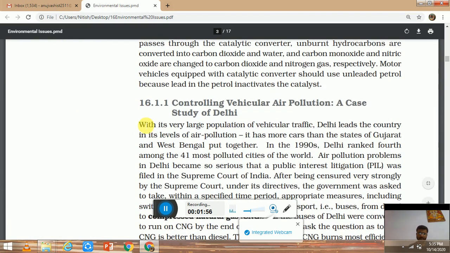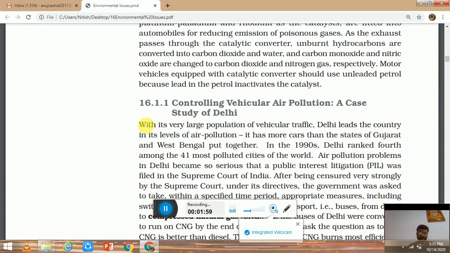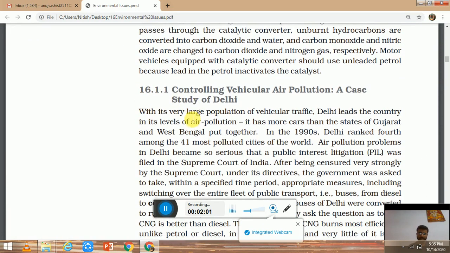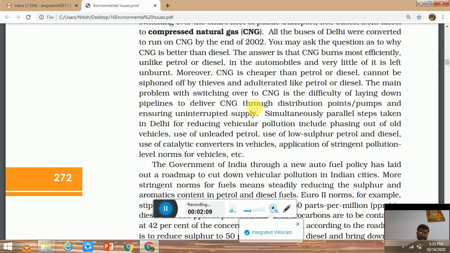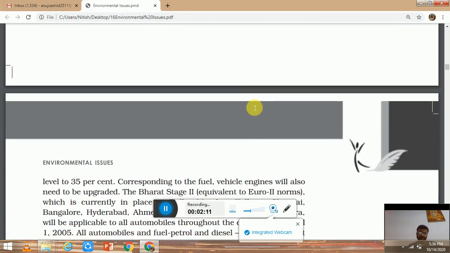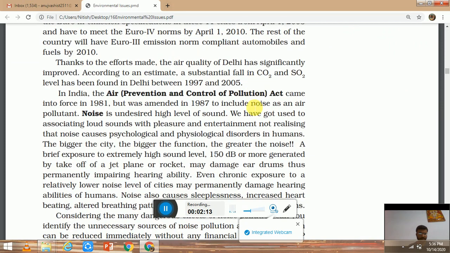Next, if we talk about a case study of air pollution, the Delhi government has installed DTC, Delhi Transport Corporation, buses that use CNG. CNG is a clean fuel because its efficiency is high and it is cheaper than petrol. In India we have the Air Prevention and Control of Pollution Act 1981 for the protection of air, and under this act the CPCB, Central Pollution Control Board, was established.